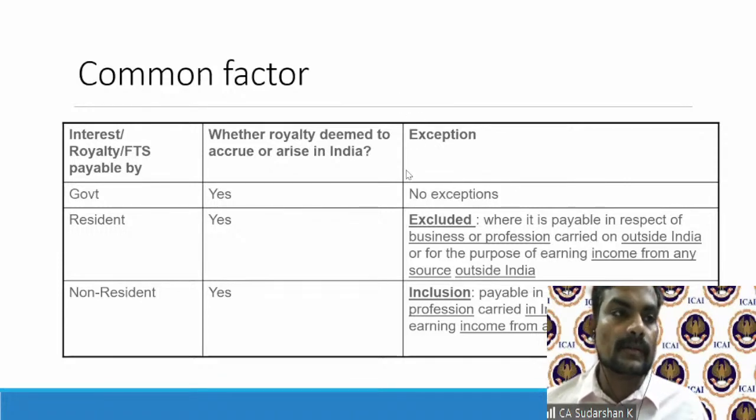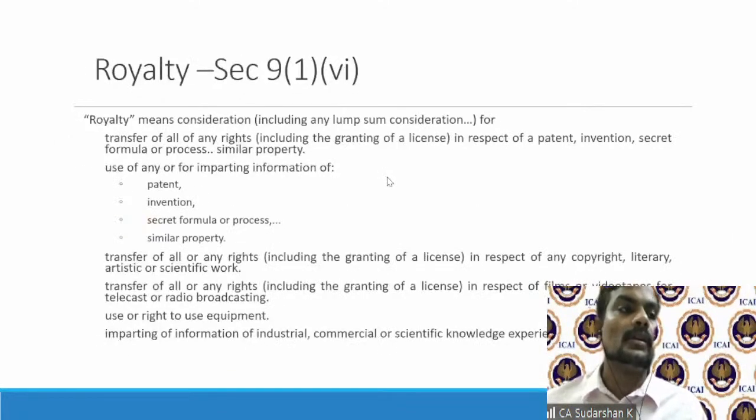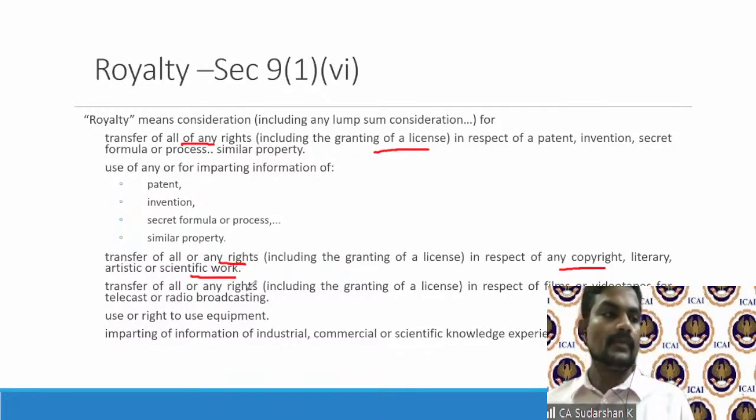But before concluding, we need to see whether this will come as a royalty. Now, as you have seen, royalty means transfer of all or any rights, including granting of a license in respect of a patent, invention, transfer of all or any rights in respect of any copyright, literary, artistic, or scientific work, use or right to use equipment, imparting.